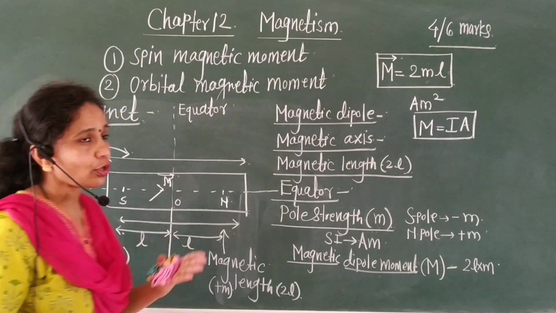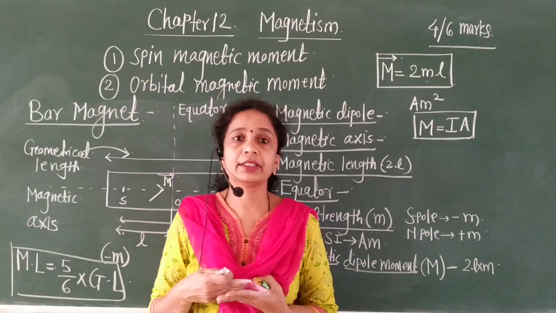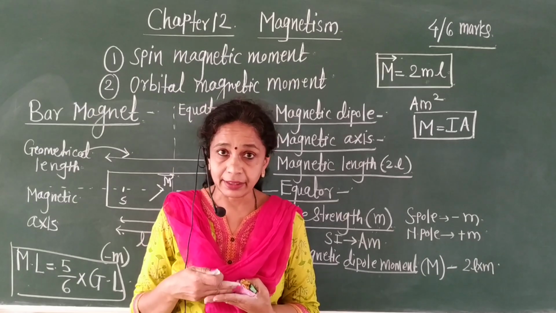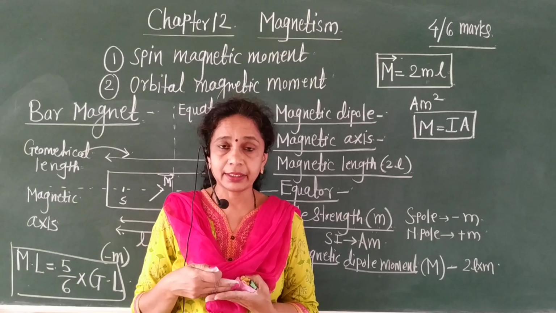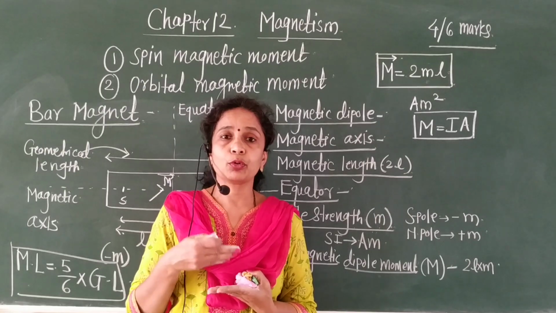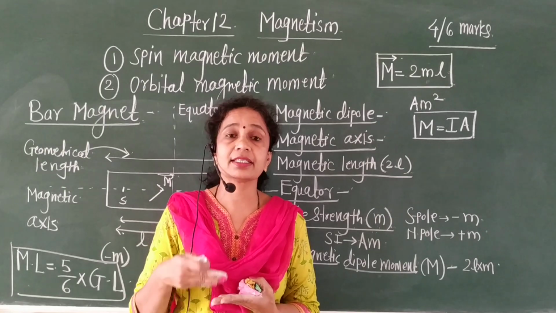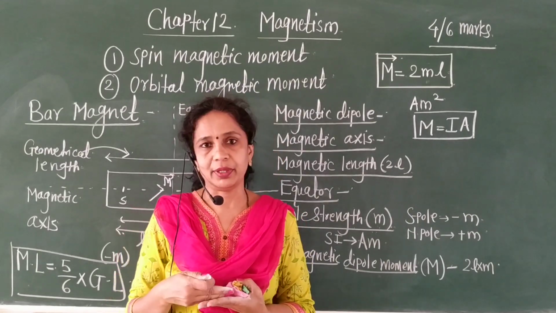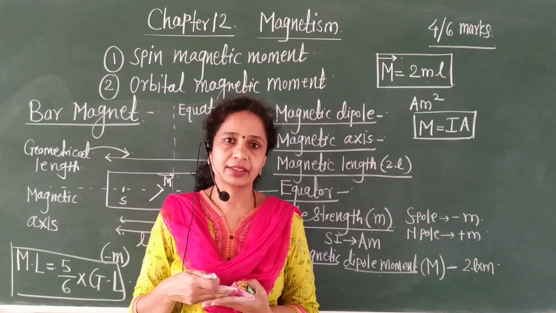This is all about magnetism, the known facts about the bar magnet: magnetic dipole, pole strength, magnetic axis, equator, and magnetic dipole moment. Okay, let us stop here.